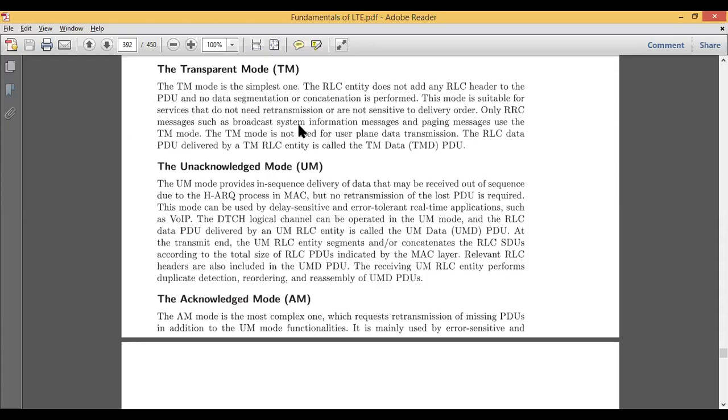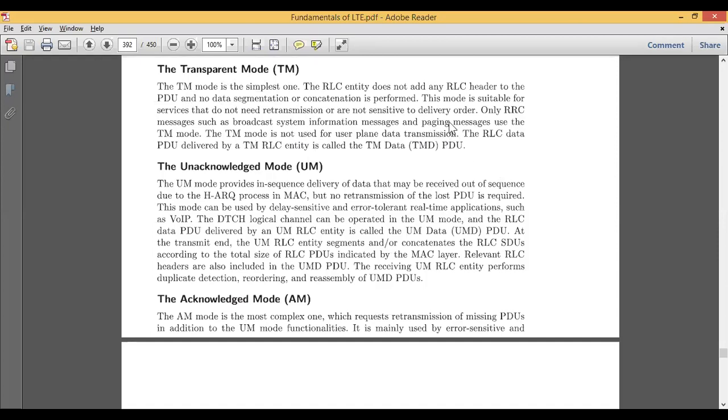One is broadcasting. The meaning of broadcasting here is, you can take the example of TV channels. The TV channels are broadcast by the earth station. Once they are broadcast, whether the receiver has received them properly or not, the broadcast station will not bother. Their work is simply to broadcast the information.